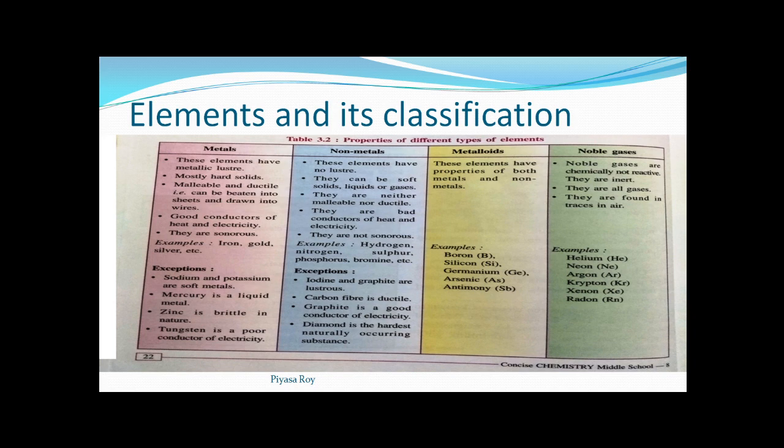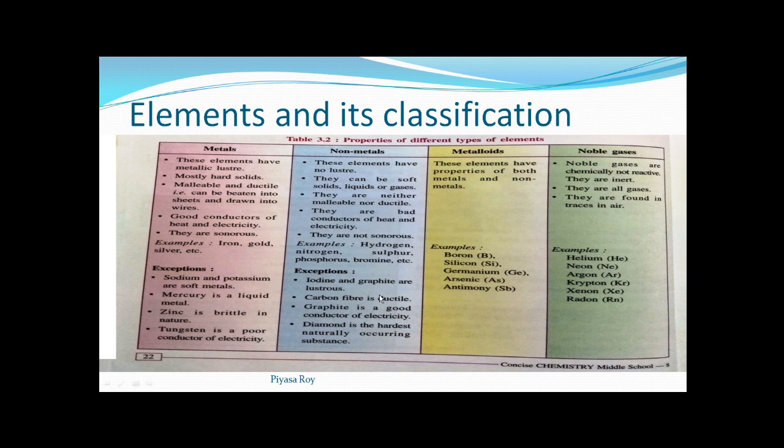Now come to the exceptions. Here also exceptions are very much important. Iodine and graphite are lustrous. We read here that non-metals generally don't have any luster, but iodine and graphite are shining, having luster like metals.